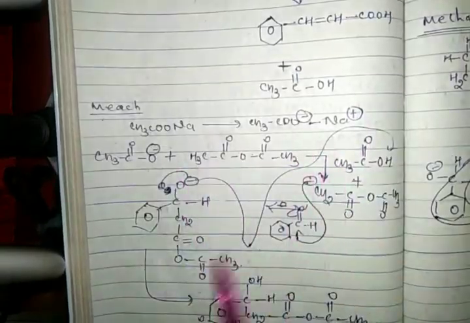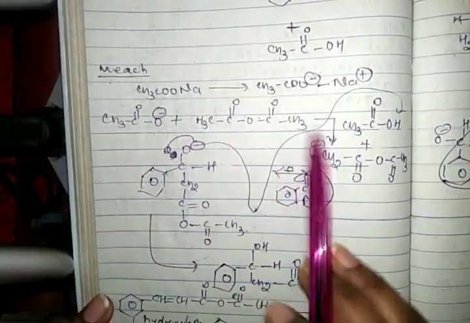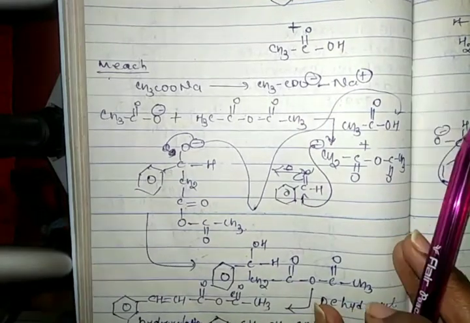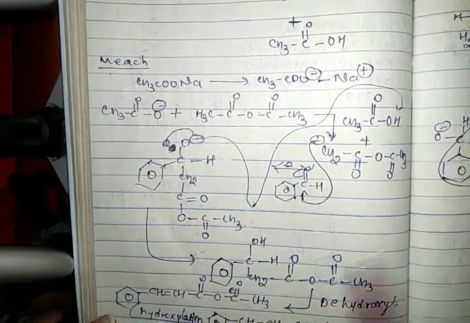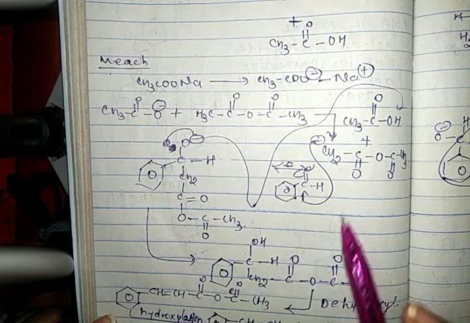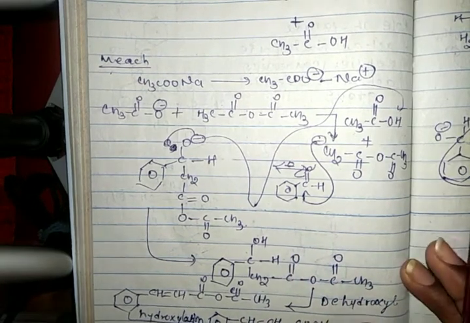And the whole mechanism is also given, showing how we get the alpha beta unsaturated acid. So this is the whole mechanism of the Perkin reaction.